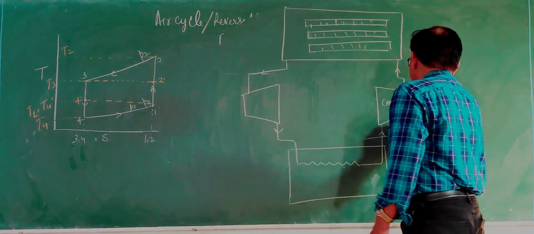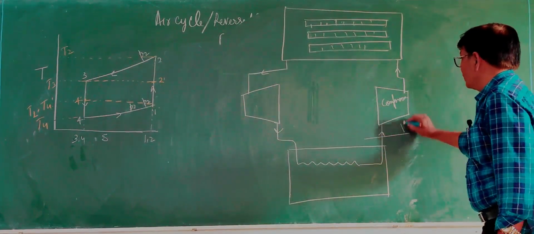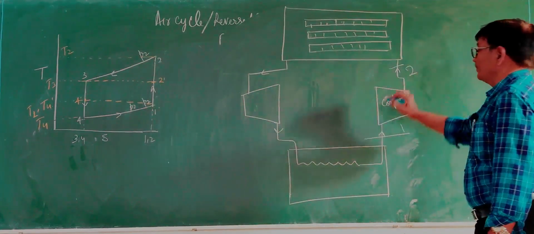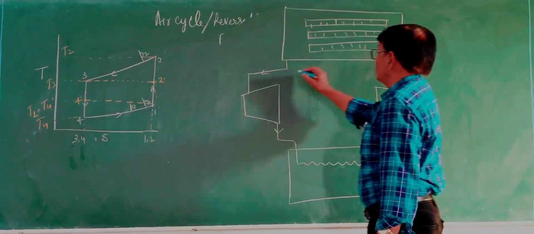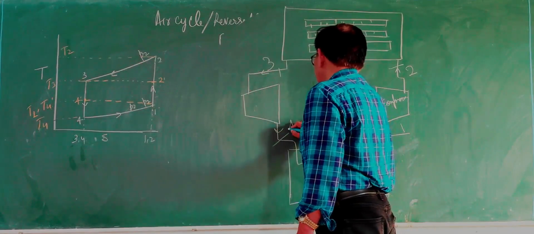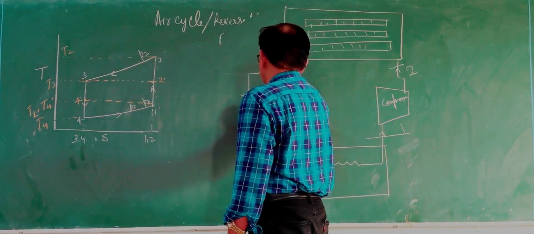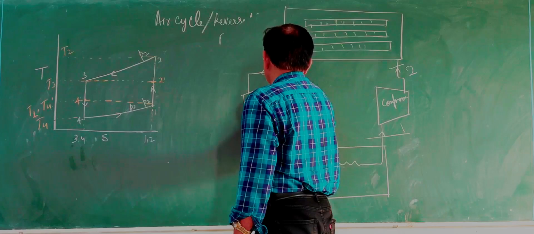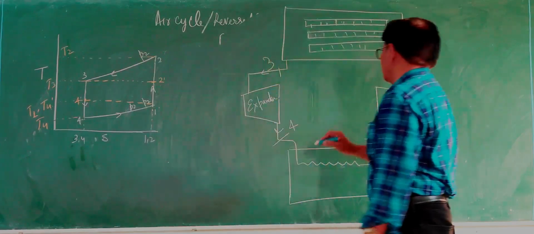Here we will start. We start here from 1 to 2. It is a compression process, and 2 to 3 is a condensation process, and 3 to 4 is an expansion process. This is an expander, and this is a compressor.